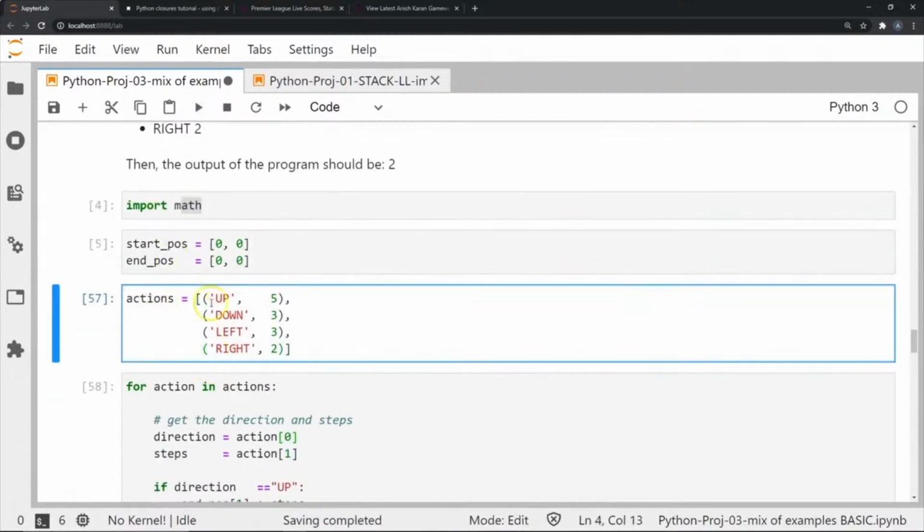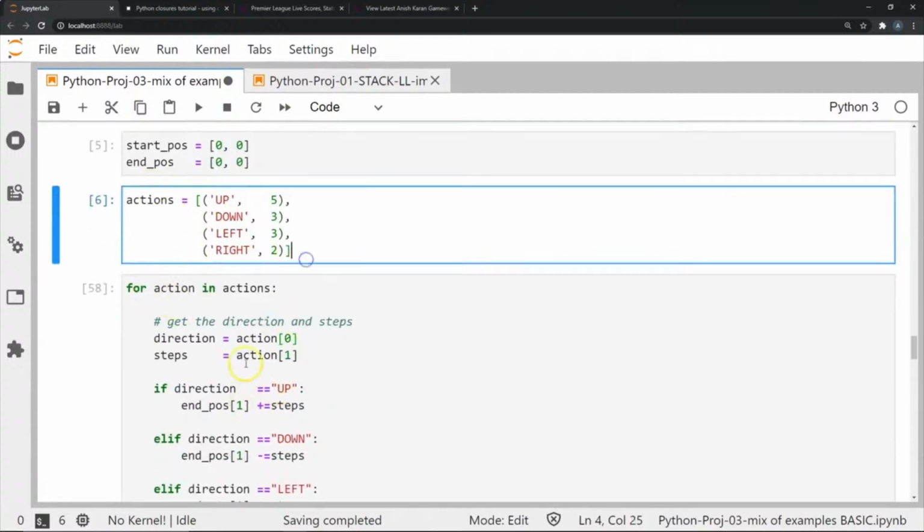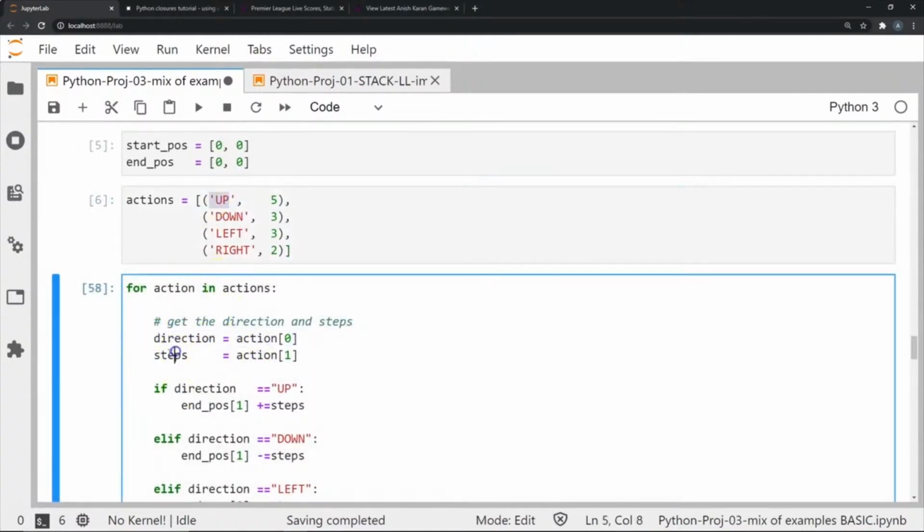Now we have this list of tuples. We're going to call this actions, and this is the actions that we're performing. Each tuple contains an action and the number of steps in that direction. So it contains 4 actions: up by 5 steps, down by 3 steps, left by 3 steps, right by 2 steps. Now we're going to iterate over each tuple, and for each action, it's going to first check what the direction is, which is done by this line, and we're going to find out the number of steps in that direction, which is stored in this line.